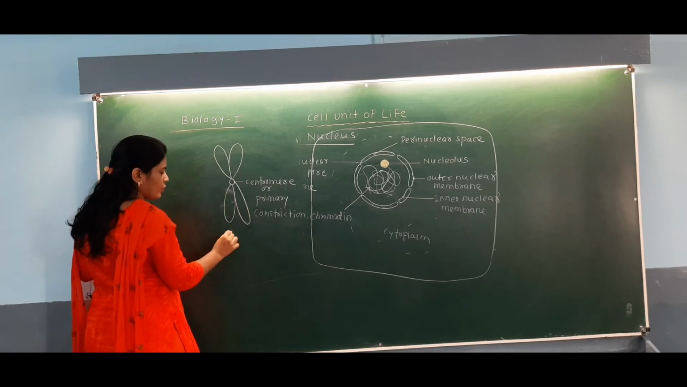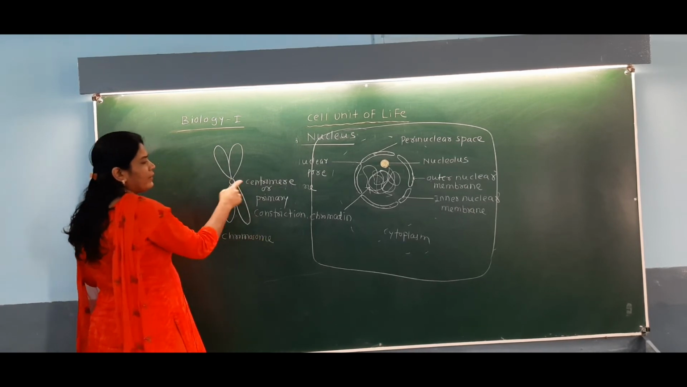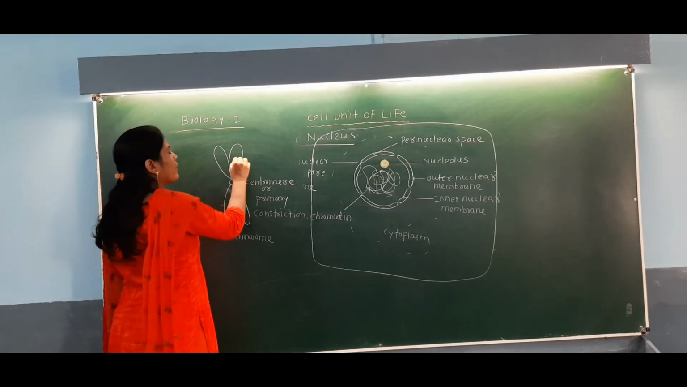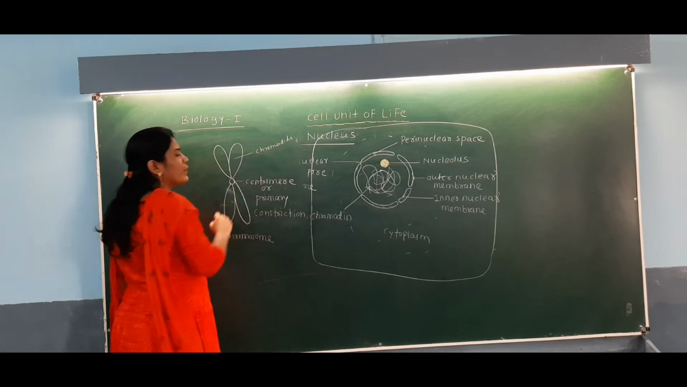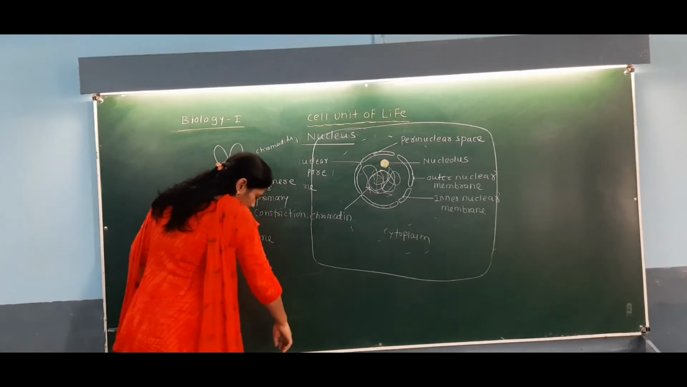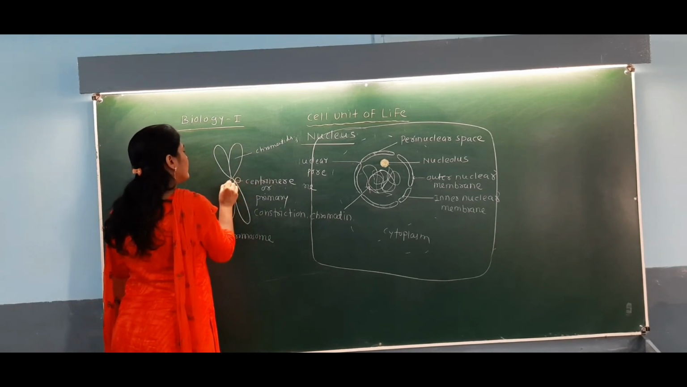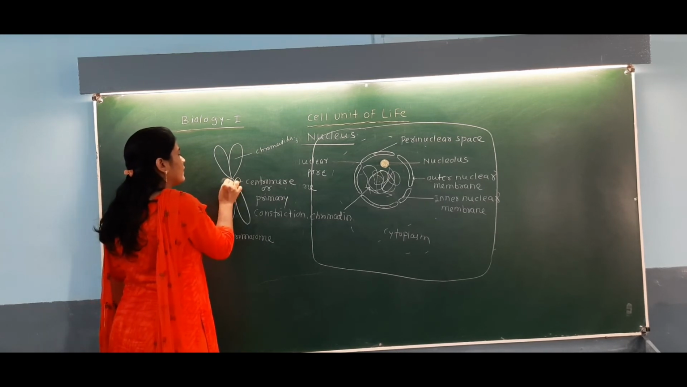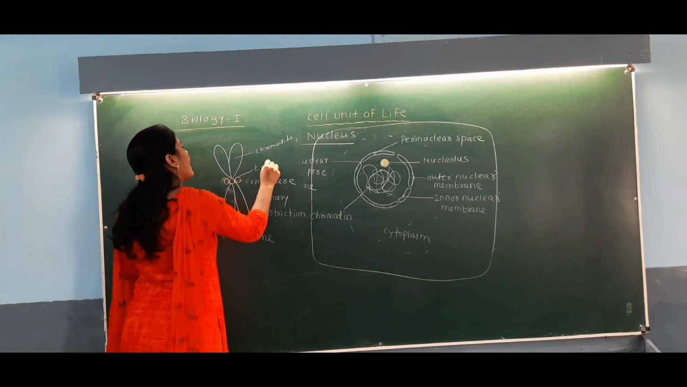And this is the structure of the chromosome. This is the centromere or primary constriction. These are called the chromatids, and you can observe that around the centromere a disc-like structure is present, which is shown by this yellow chalk. Such a disc-like structure is called the kinetochore.